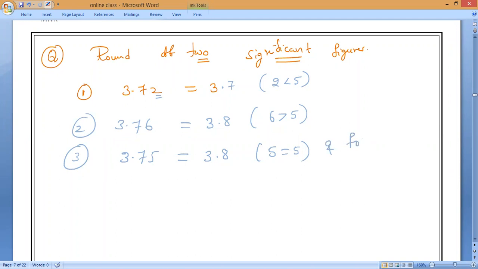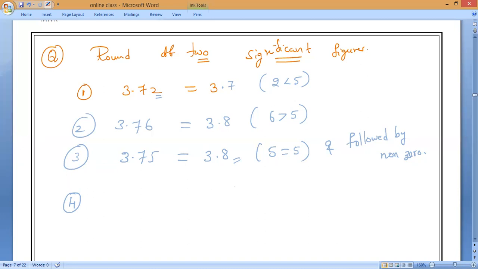Followed by non-zero. If the digit is 5 or greater than 5, definitely we add 1 to the previous digit and round off. That is what you have to remember.